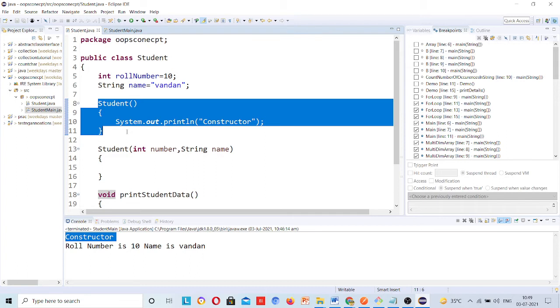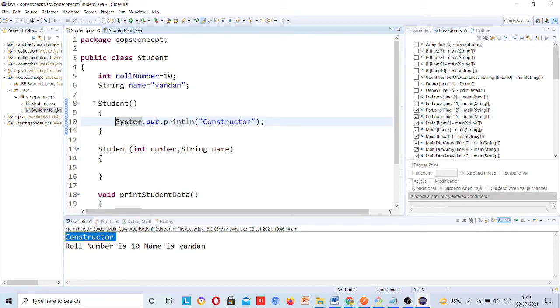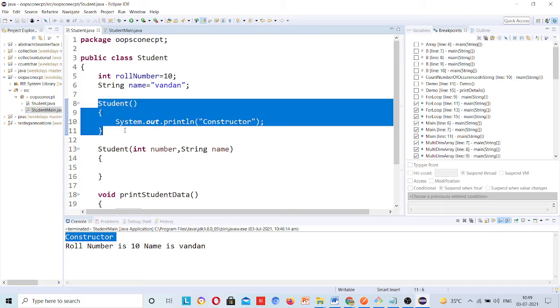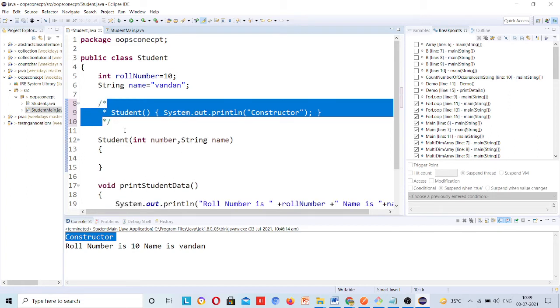Okay, the second thing is that, guys, whenever you face any problem, any misunderstanding or any query you have, then feel free to ask. Otherwise I will keep going like this. Okay, suppose I comment this out. These are the rules that you have to write on your pen and paper. Whenever I used to study, I actually used to do this practice.